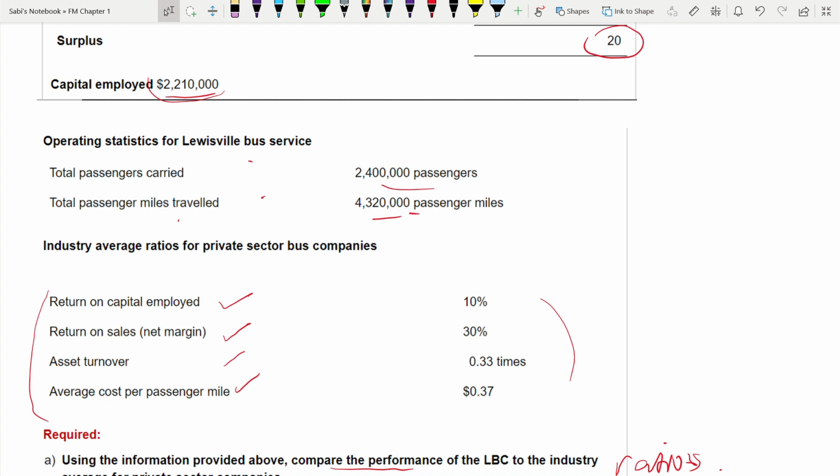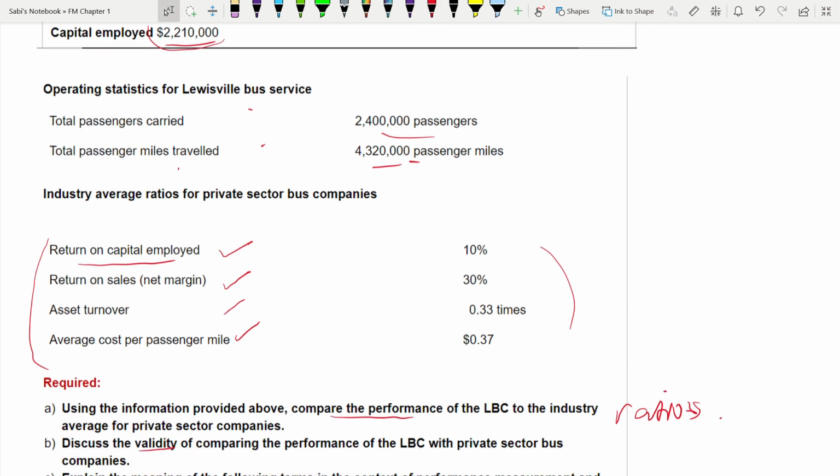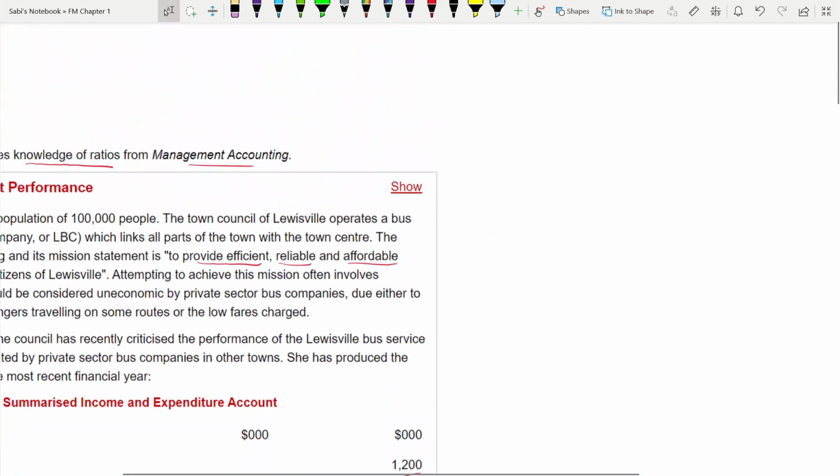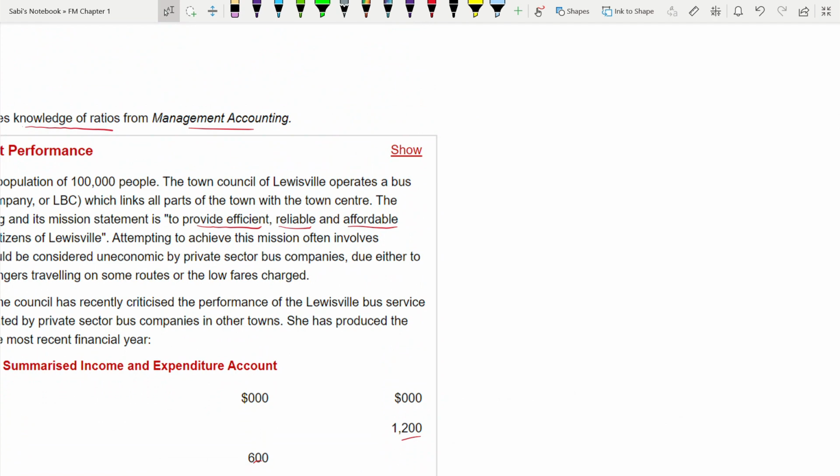So now you know the first point is return on capital employed, and it's requirement A also, so makes sense. So we'll write ratios. Okay, calculation of ratios. We'll always put a label. If you're putting anything, put it under a heading. It makes it easy for the examiner to give you marks, rather than just writing some number: 23%, 30%, 40%. No, don't do that. So for example, I wrote calculation of ratios.